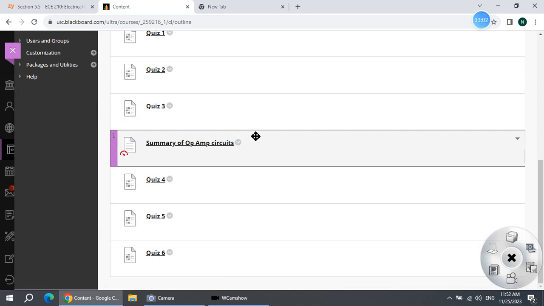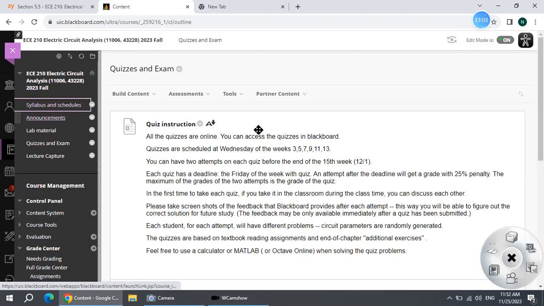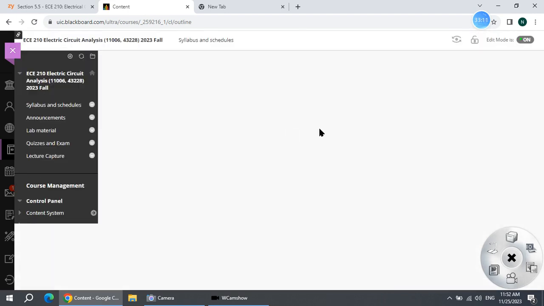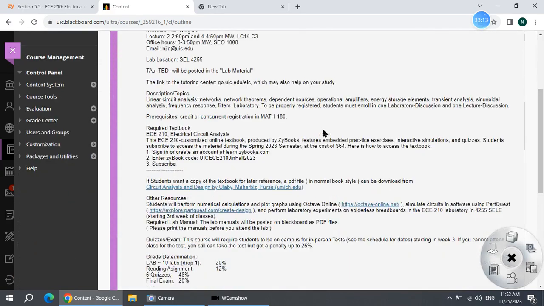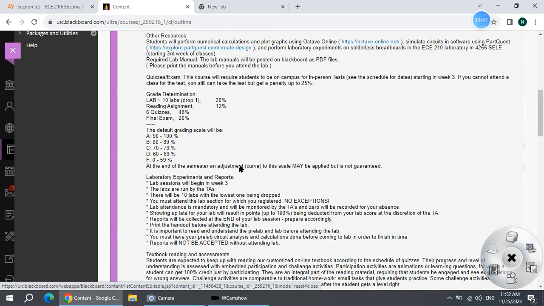Okay, almost done. We have another thing. You remember, you go to the exam. I explained it here. It will cover not only all the quizzes. It will cover all of those in quiz 1 to 6 and sections 11 and 12 of chapter 12. So all of those sections.